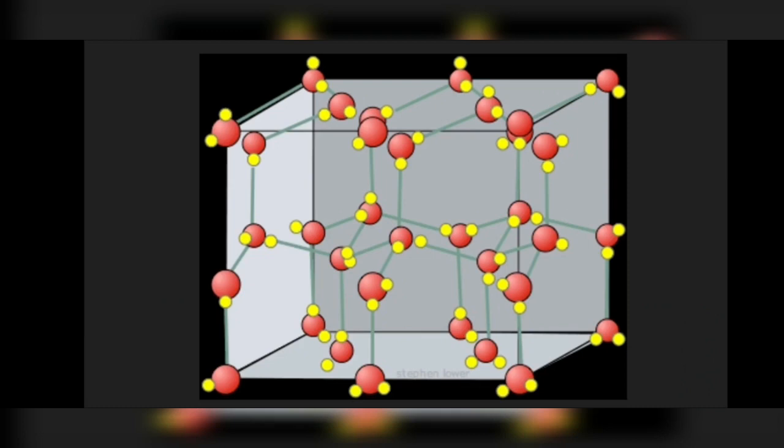Examination of ice crystals with X-rays shows that each oxygen atom is surrounded tetrahedrally by four other oxygen atoms, at a distance of 276 picometer.